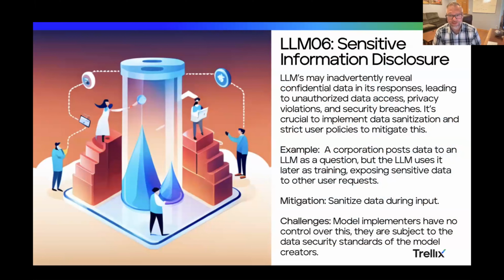So number 6 is sensitive information disclosure. And in this case, I don't know what's going on in the picture here. It's kind of interesting. I guess you shouldn't be putting something into that tube that's sensitive. I don't know. I got a real kick out of these, like I said.